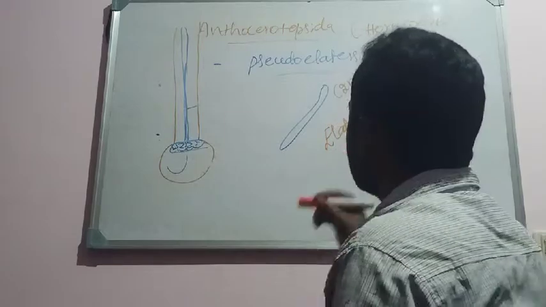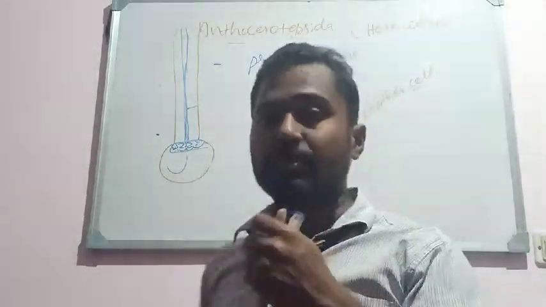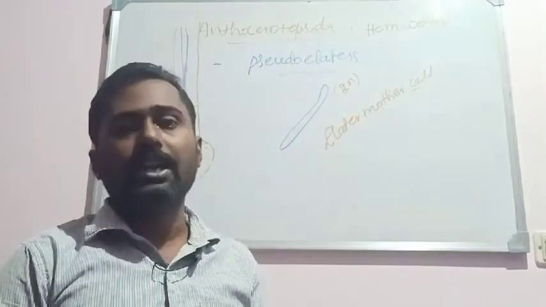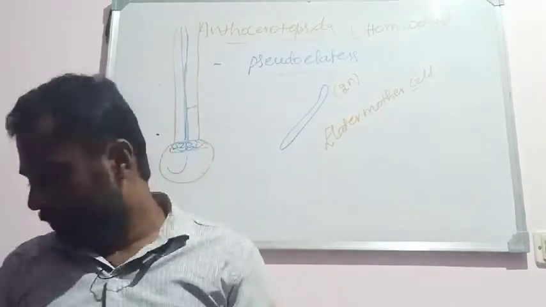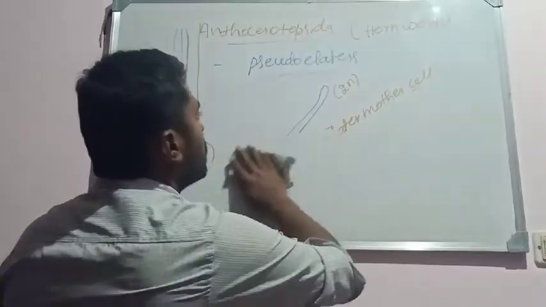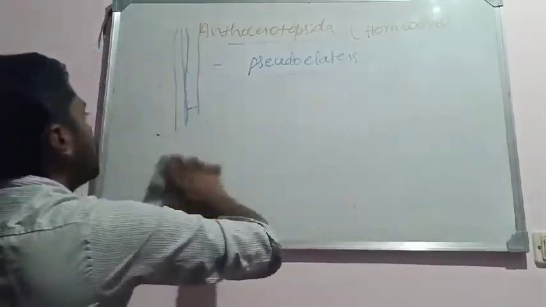They are hygroscopic structures. They help in dehiscence of the capsule, whereas only the spore mother cell undergoes meiosis and produces the spores. So this is about the characters of the members of Anthocerotopsida.